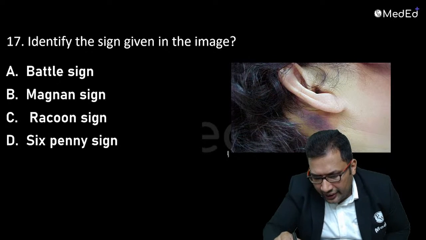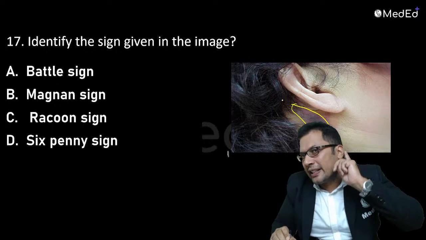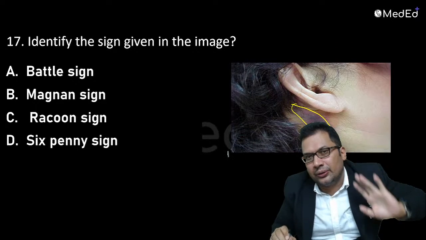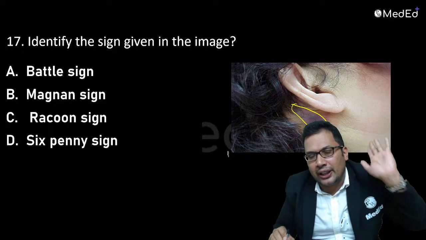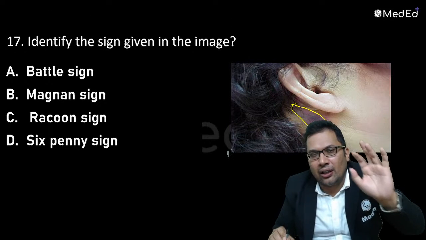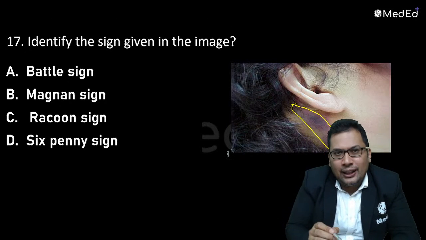What you can see here in this picture, there is a hemorrhage around the mastoid process. There is a hemorrhage because of middle cranial fossa fracture, because of head injury, because of road traffic accident or assault. What is this finding known as? Sixpenny bruise? No.